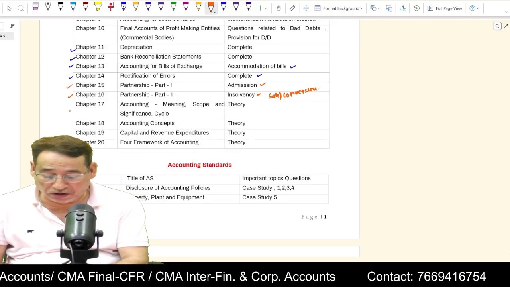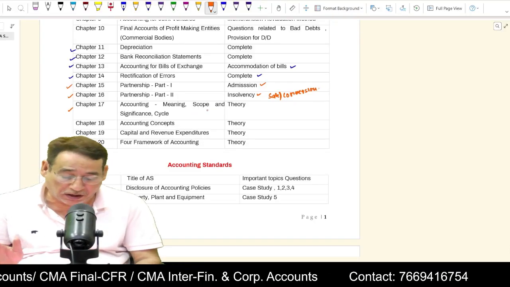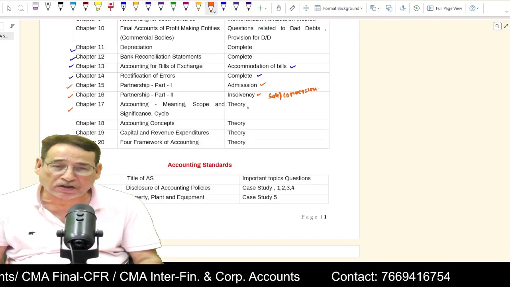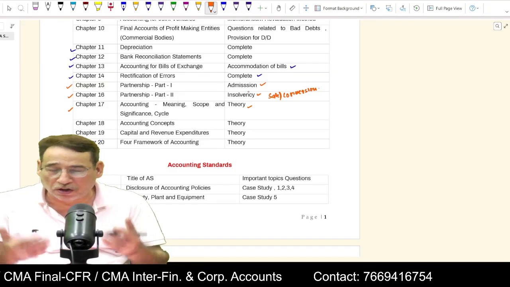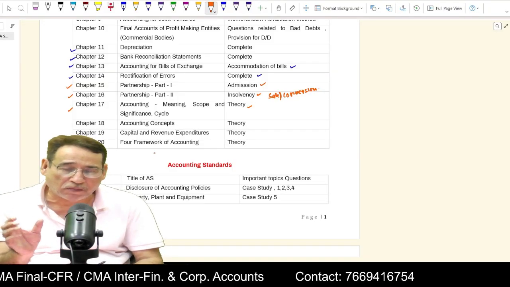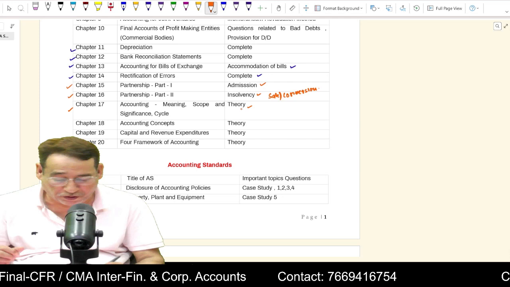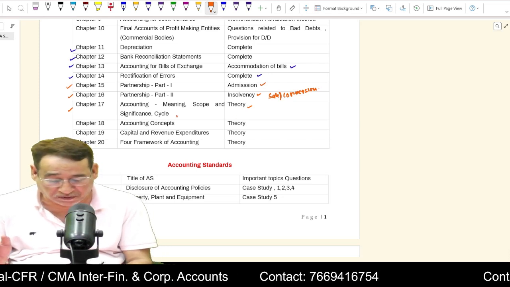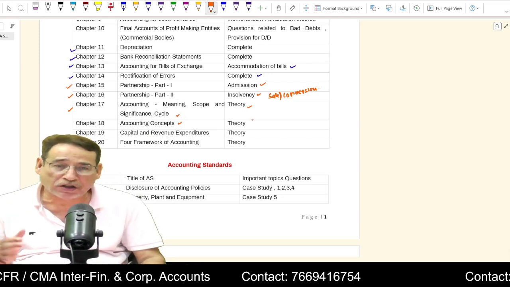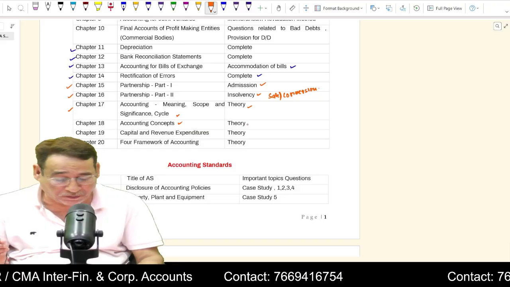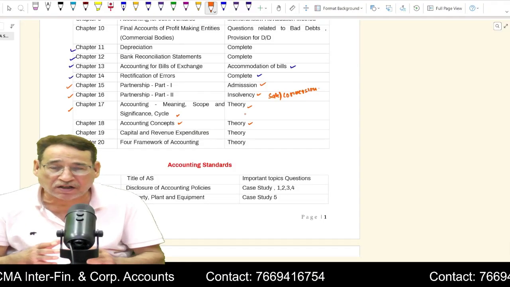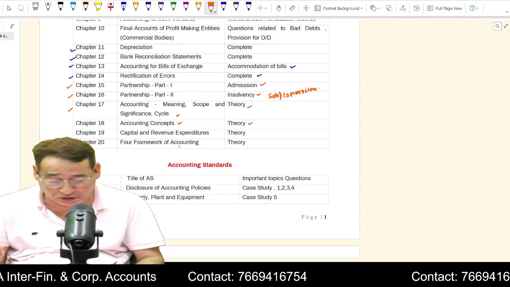And coming over to chapter 17, that is accounting for meaning, scope, and significance. Of course, this is theory. We have also covered the theory. You simply have to listen to it because most of the MCQs will be covered from this particular part, even accounting concepts. Most of the MCQs which strike in the examinations are from these two theoretical chapters. That is the reason why you need to stress very hard upon these two.